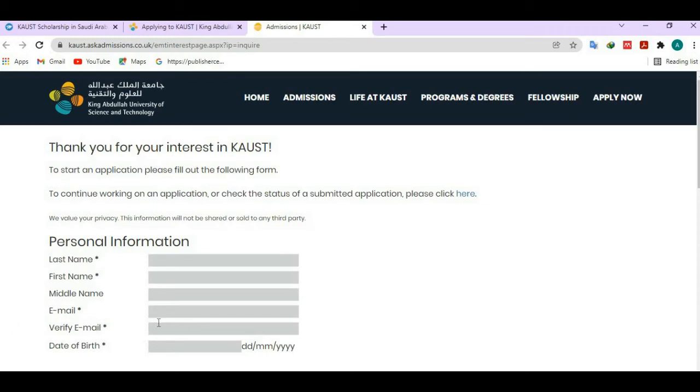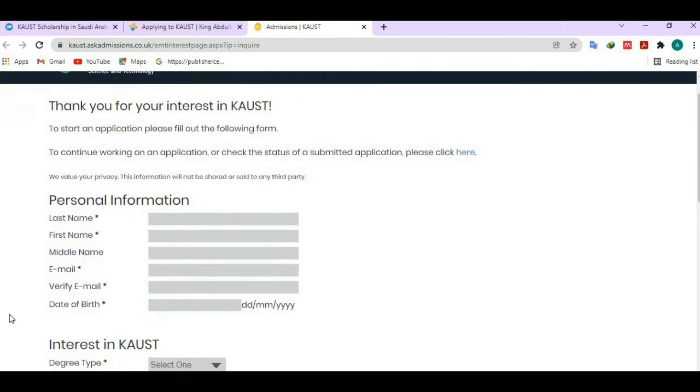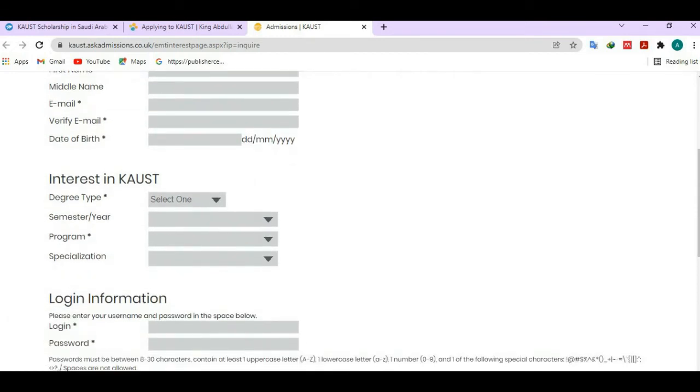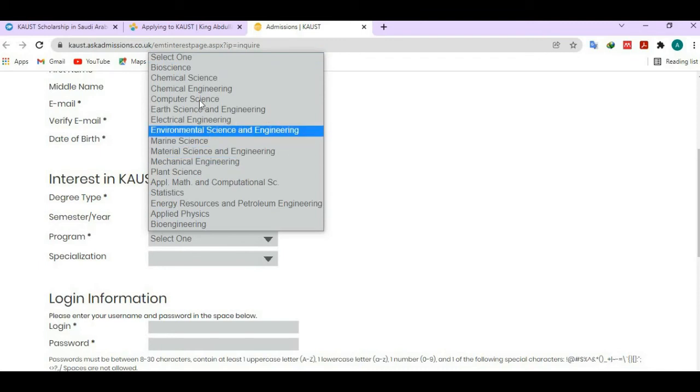Again write here your email address, date of birth, interest in King Abdullah University of Science and Technology. You must select one program, MS, PhD or MS/PhD, semester and year, fall 2022. All programs are mentioned here.